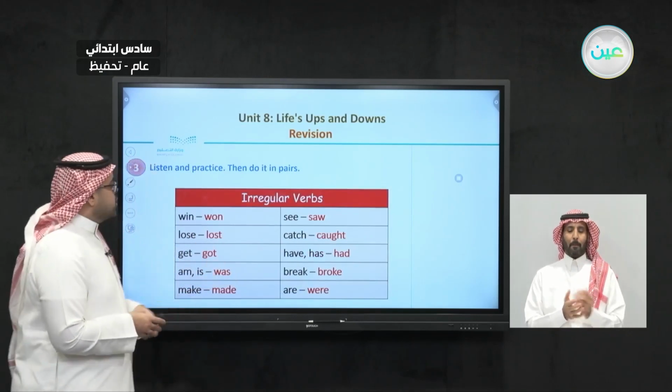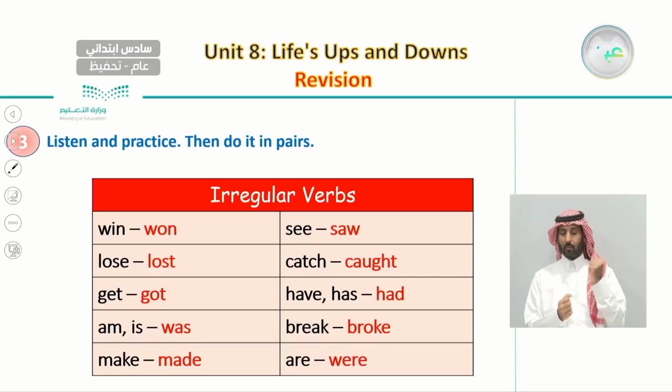And the third thing we did last time is that we did listen and practice, and we do it in pairs. So we listened to 10 important irregular verbs that we will often see in our book. And what we did is that we wrote the present form of a verb, the regular form, and also the past form.